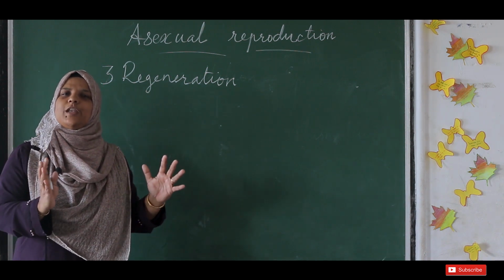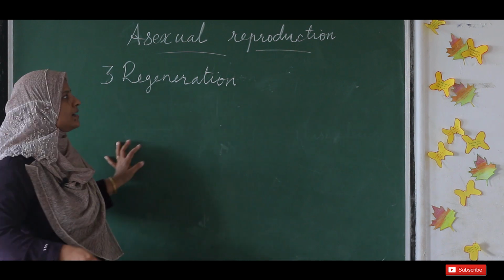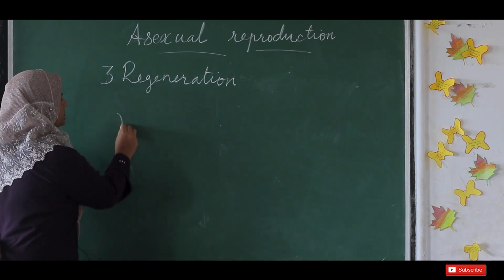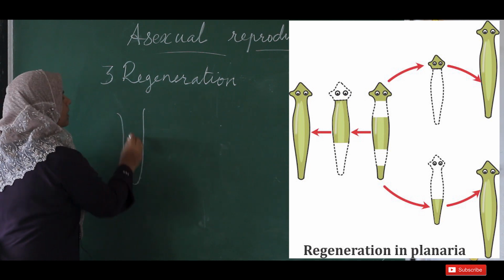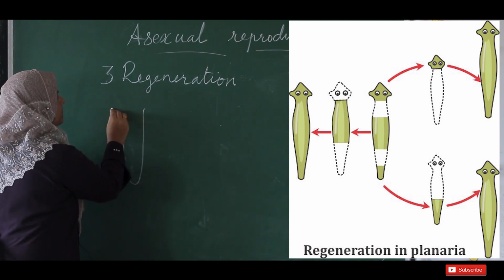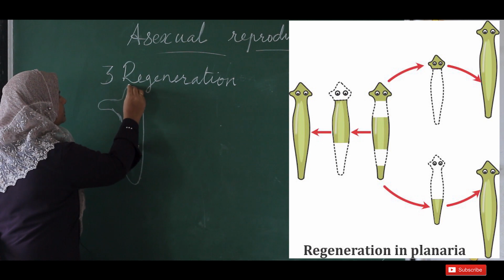Now we will look into a very simple organism like planaria. Planaria is a very simple organism.